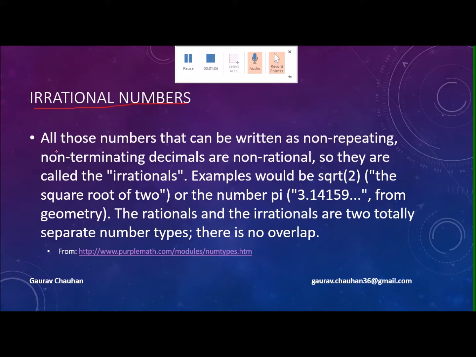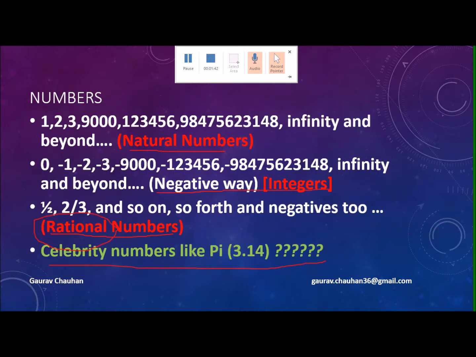Okay, so let's first read this definition, or instead of definition, I should say explanation of irrational numbers. All those numbers that can be written as non-repeating and non-terminating decimals, that are non-rationals, are called irrational numbers. So the example would be square root of 2, the value of pi, and the main point here is non-repeating and non-terminating.